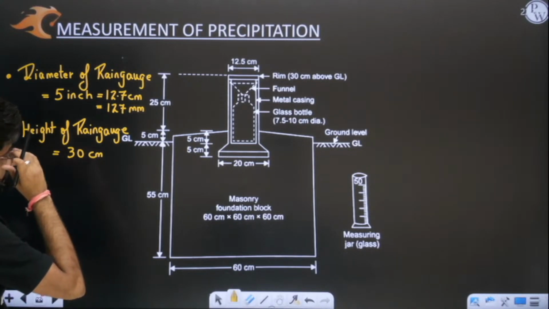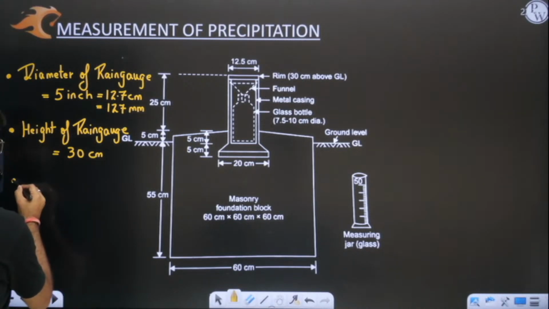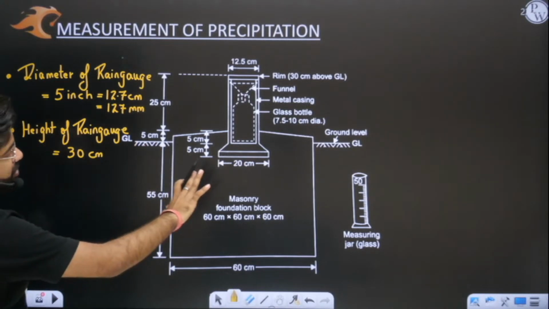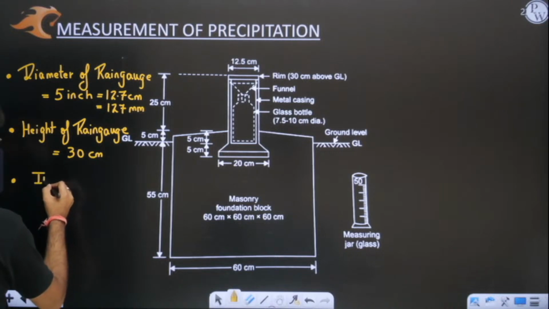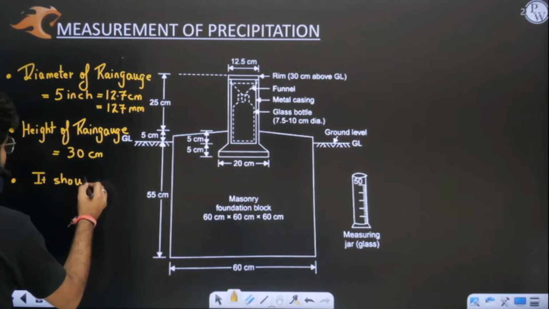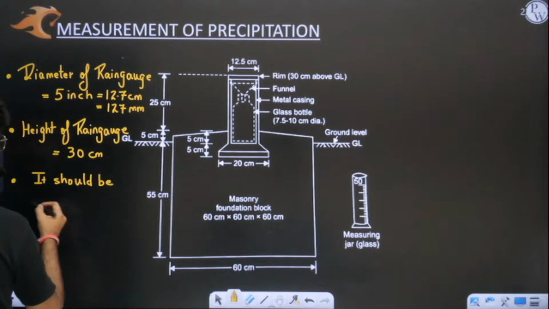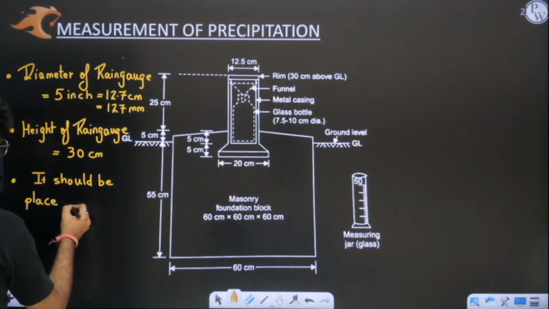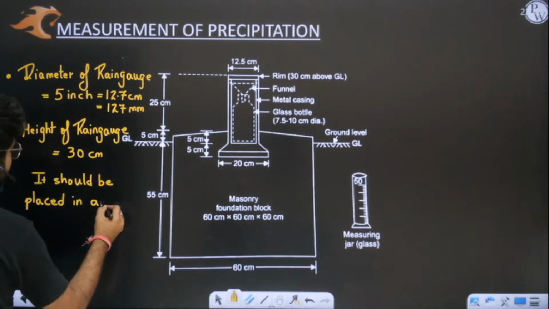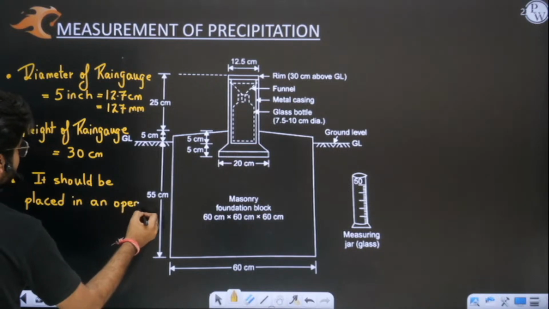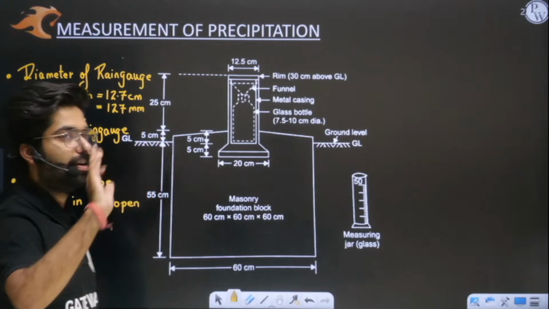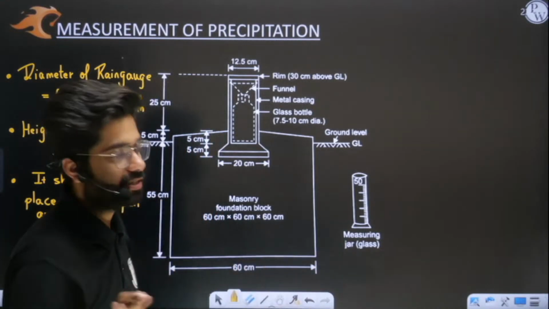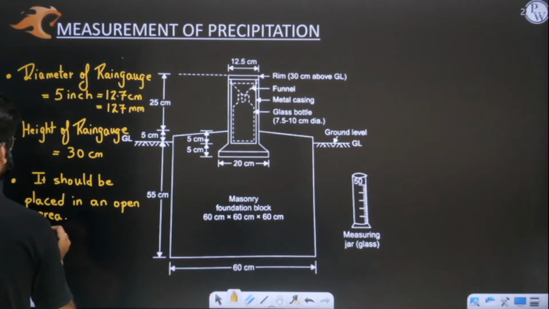Now next one is, this rain gauge has to be placed in an open area. It should be placed in an open area, and it should never be placed under a tree or on the roof of a building or near the building. It should never be placed in such places.